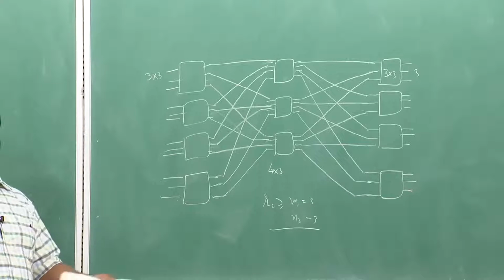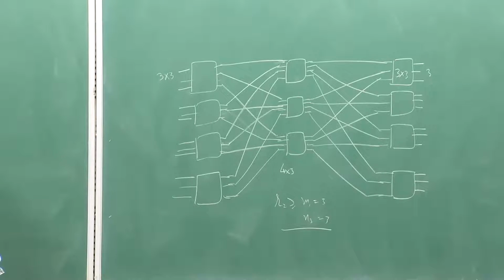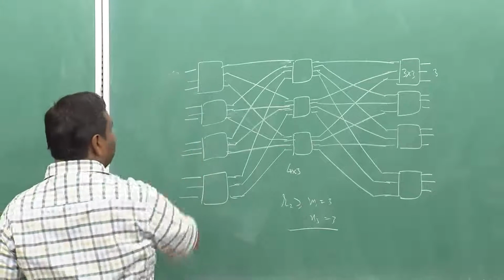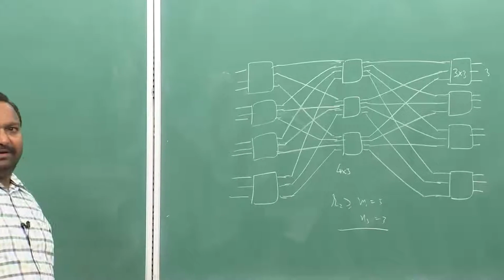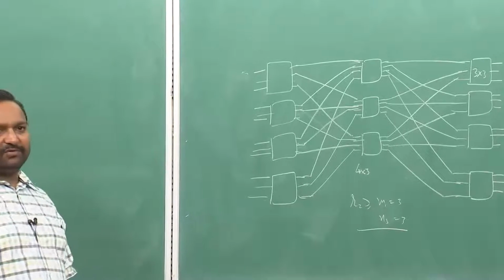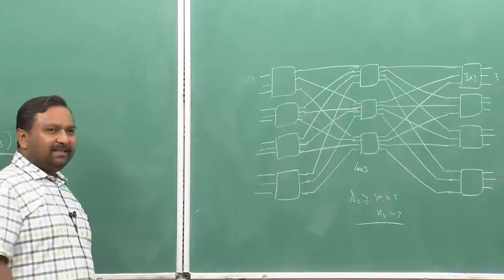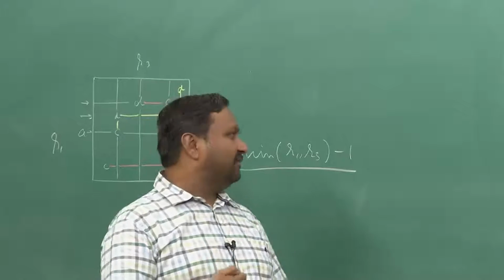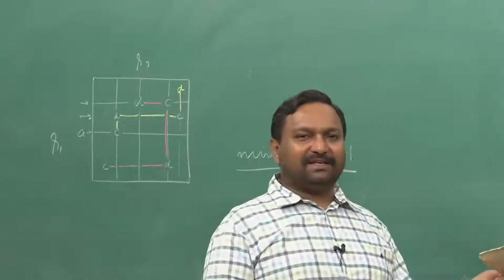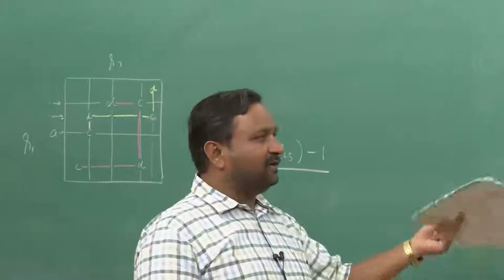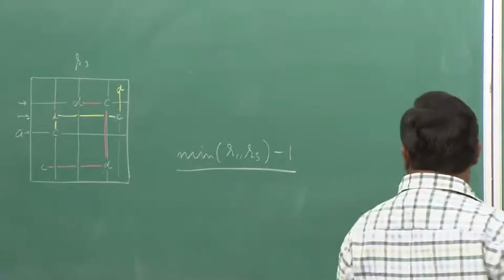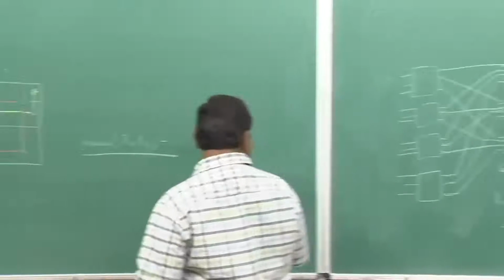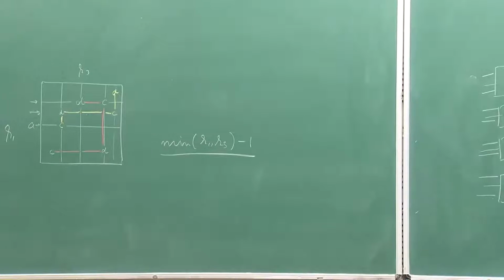So, let us set up some arbitrary connections and see how we will take care of the blocking. I will keep on setting up connections, and whenever blocking happens, I will try to use Paull's matrix to solve it. Then we will look at the looping algorithm case and prove that this is exactly what I am doing here. The same algorithm will work even in that case. Okay. So, let us take up an example map here.